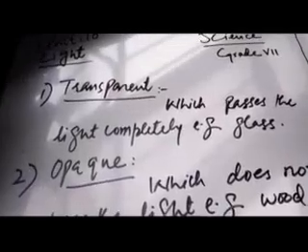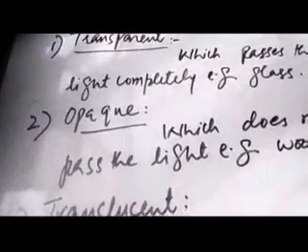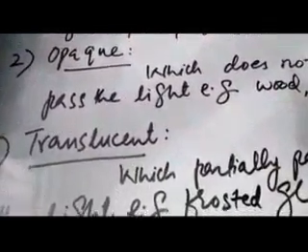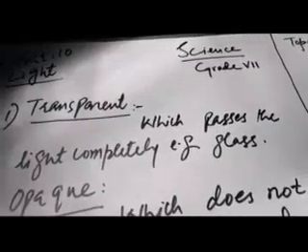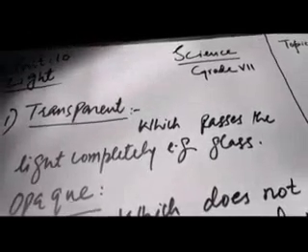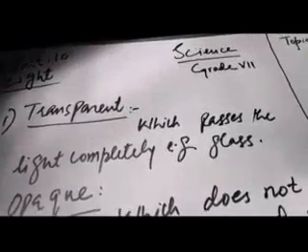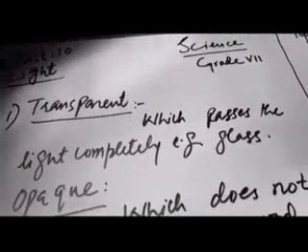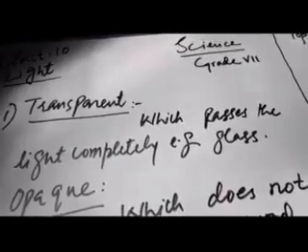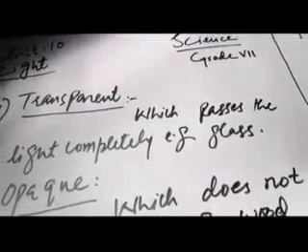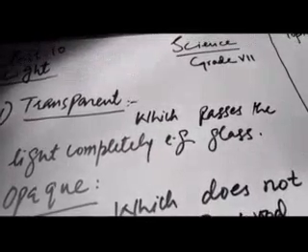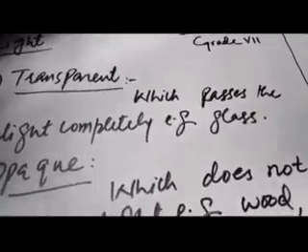Number one is transparent, number two is opaque, and number three is translucent. So what are transparent materials? Those materials which pass the light completely through them. For example, transparent glass, so it allows the light to pass through it completely.